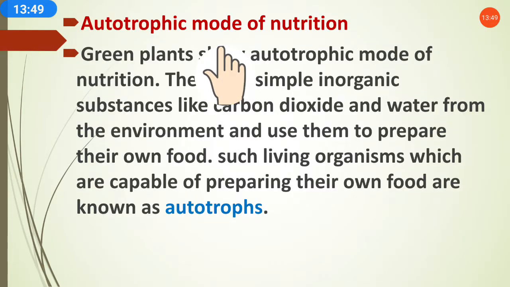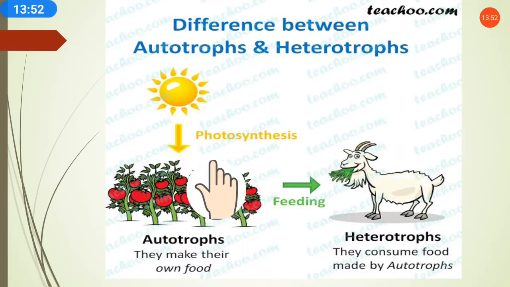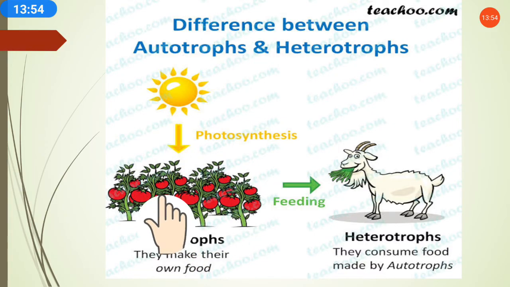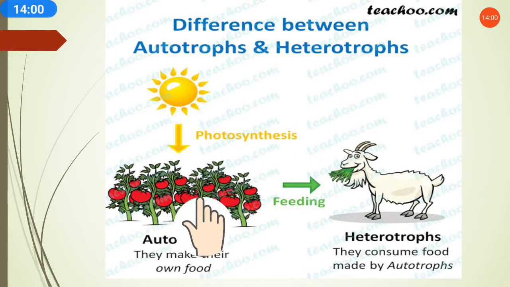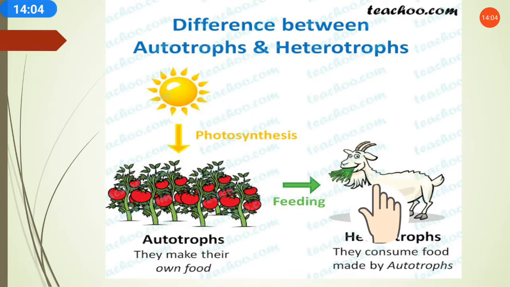And if we see, autotrophs are known as producers. Why? Because they are producing their own food by themselves. They are not getting it from another source. So they are producers. Autotrophs are called producers and heterotrophs are called consumers.